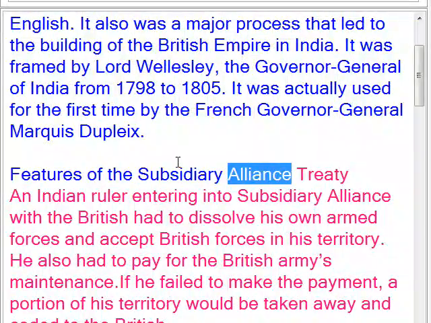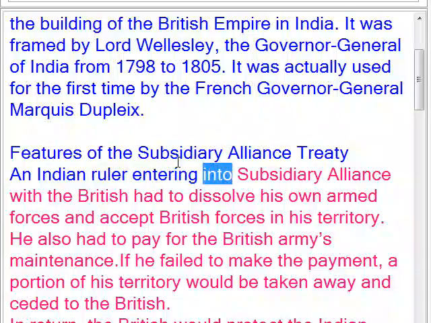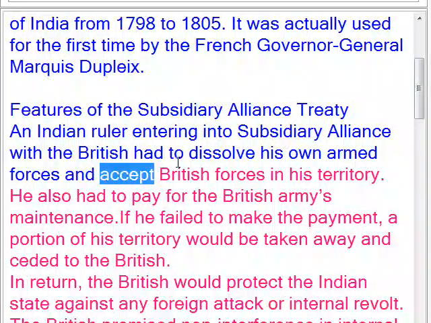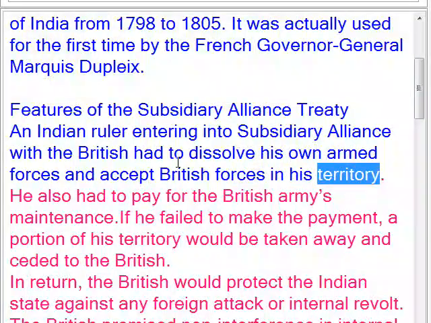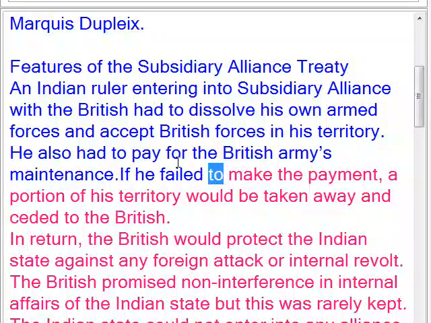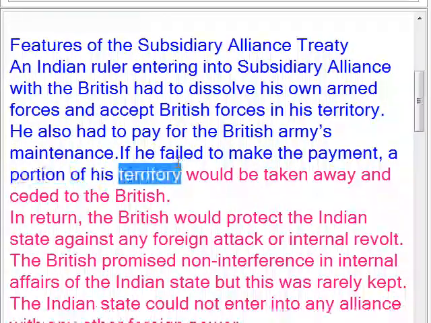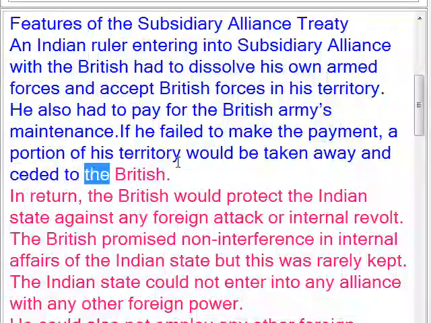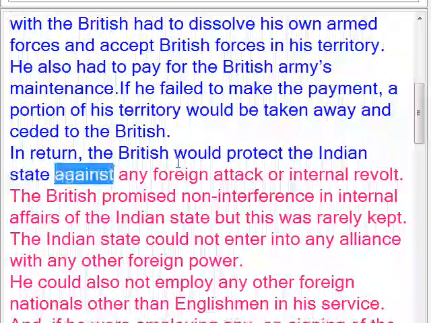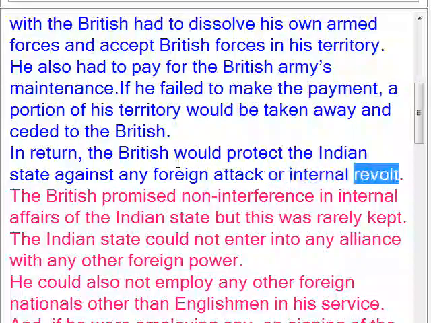Features of the Subsidiary Alliance Treaty: an Indian ruler entering into subsidiary alliance with the British had to dissolve his own armed forces and accept British forces in his territory. He also had to pay for the British Army's maintenance. If he failed to make the payment, a portion of his territory would be taken away and ceded to the British. In return, the British would protect the Indian state against any foreign attack or internal revolt.